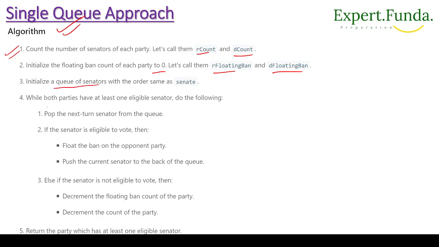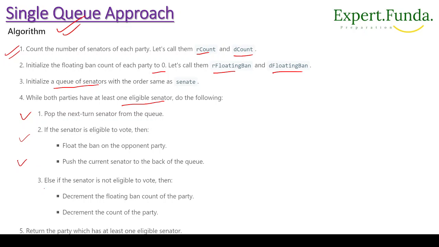Now we will create a queue of senators in the same order as the senate. While both parties have at least one eligible senator, we do the following: first we pop the next senator from the queue. If the senator is eligible to vote, then we float the ban on the opponent party and push the senator to the back of the queue.